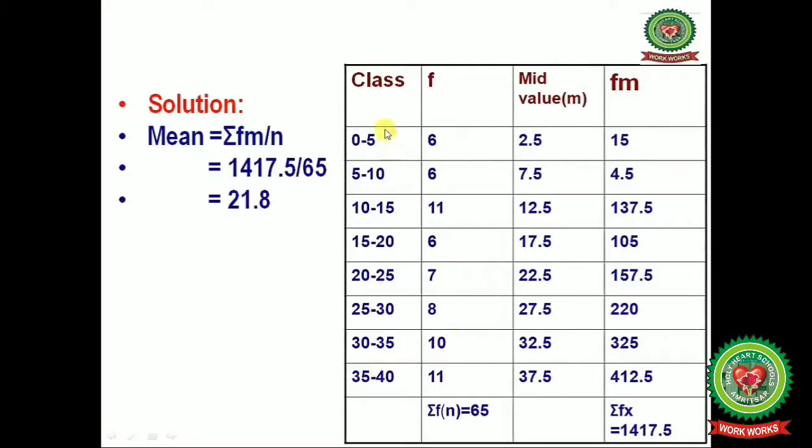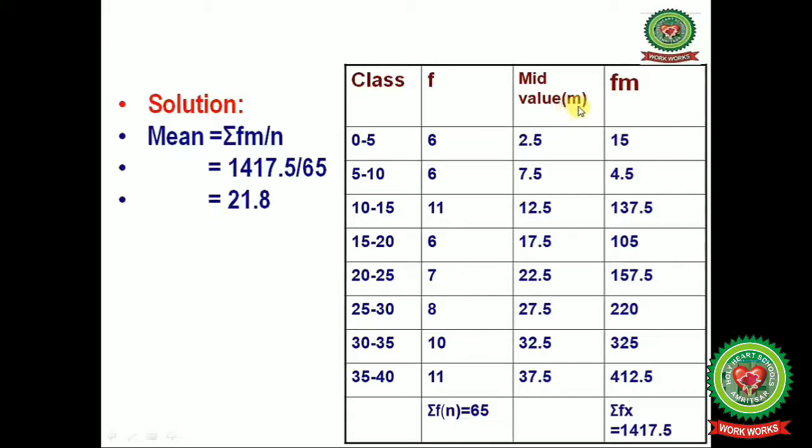Now first of all you will find the mid values for the class intervals. 0 plus 5, that is 5, divided by 2 will give you 2.5. 5 plus 10 divided by 2 will give you 7.5. 10 plus 15, that is 25, divided by 2 will give you 12.5. 15 plus 20 will give you 35, divided by 2 will give you 17.5. In this way you will calculate all the mid values for the class intervals.